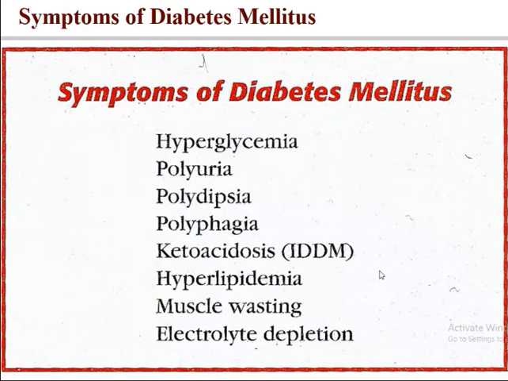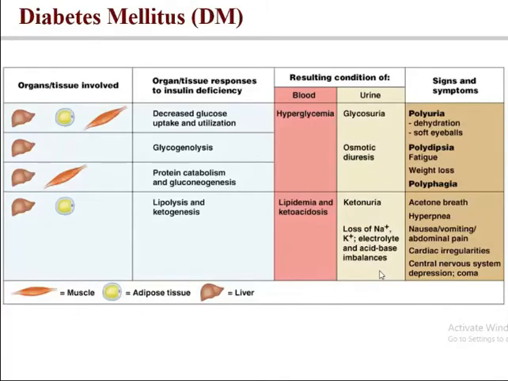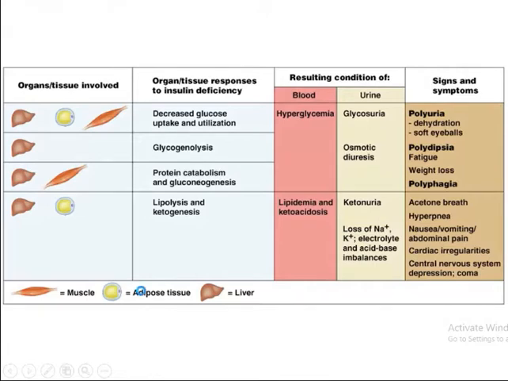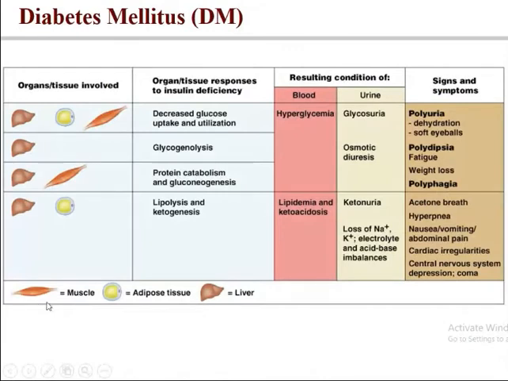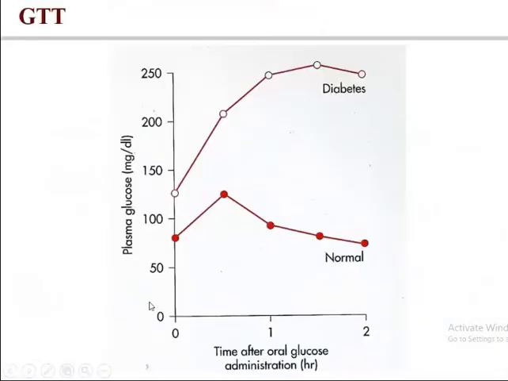Symptoms of diabetes mellitus are hyperglycemia, polyuria, polydipsia, polyphagia, ketoacidosis, hyperlipidemia, muscle wasting, electrolyte depletion, like that. The liver is mostly involved, and skeletal muscle is involved. That's why there is osmotic diuresis, glycosuria, ketonuria, loss of sodium and potassium, and there will be acid-base imbalance also. So that's why these things occur in diabetes mellitus. The organs involved are skeletal muscle, adipose tissue, and liver.